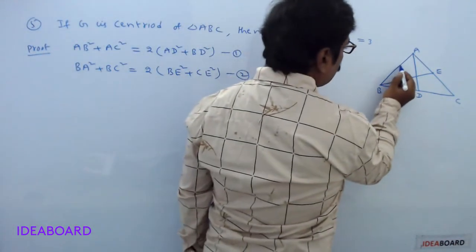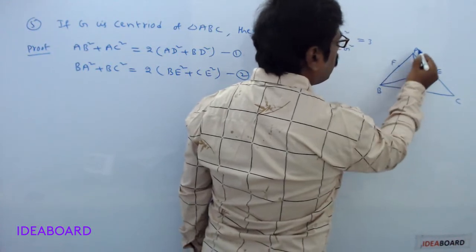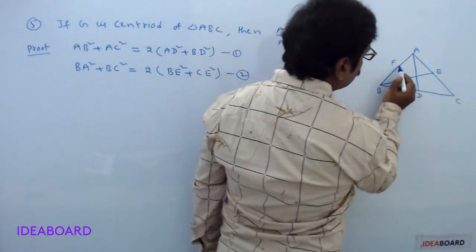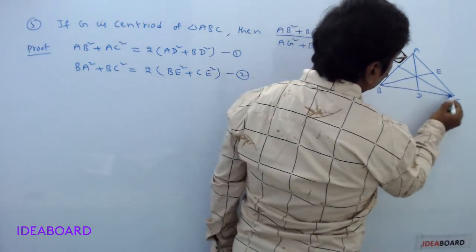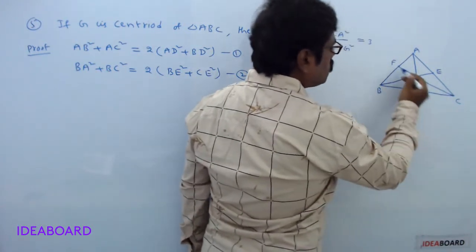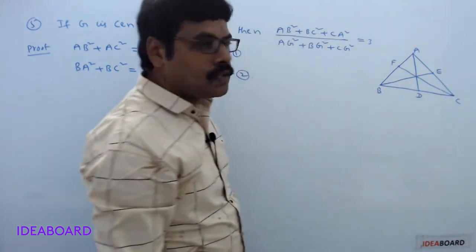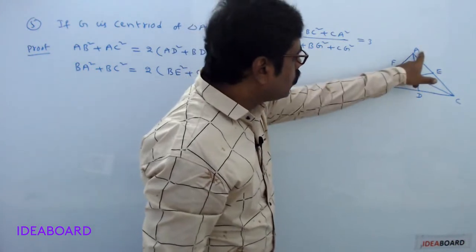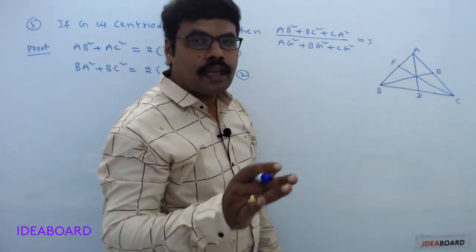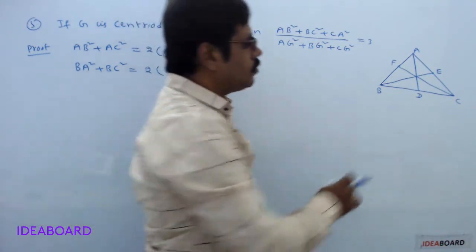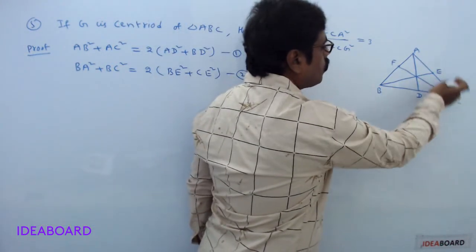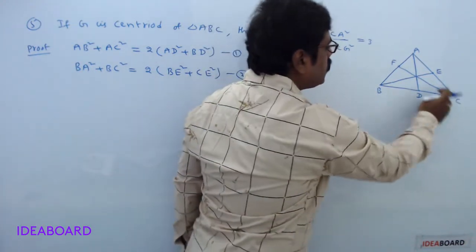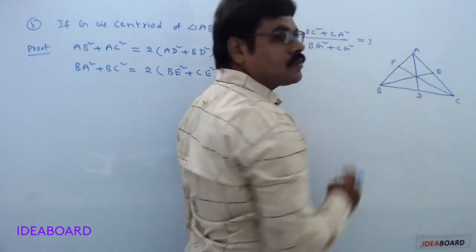Suppose F is the midpoint of the side AB. Connect the points C and F. Now this CF is the median passing through the vertex C. F is the midpoint of the side AB. Again from Apollonius theorem, CB square plus CA square equals 2 into CF square plus AF square.